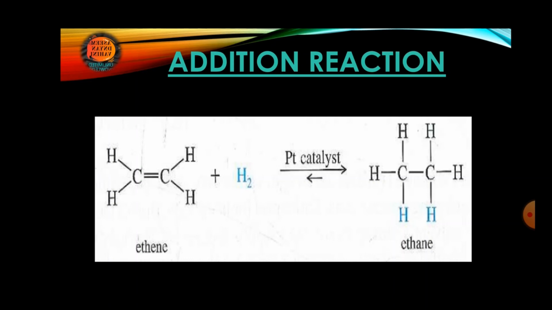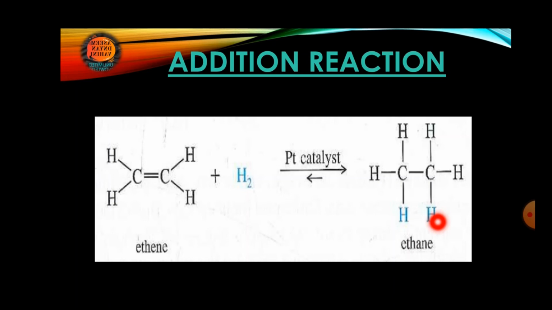Now we are moving to the next type of reaction, that is addition reaction. As I told, addition reaction will be possible when the carbon has a double bond or triple bond. So here we have the compound ethene, and if ethene is going to add with hydrogen, we'll get ethane.